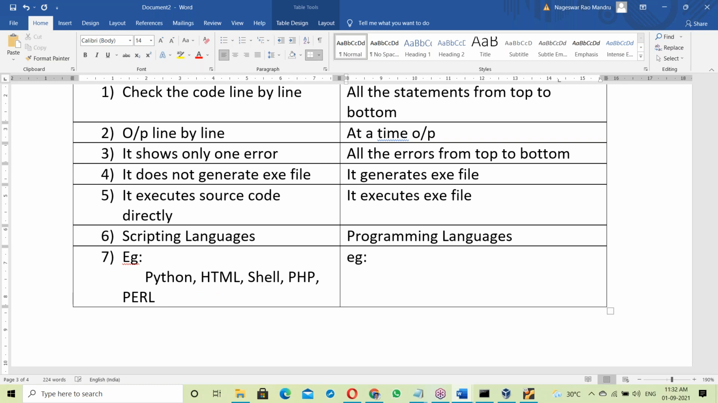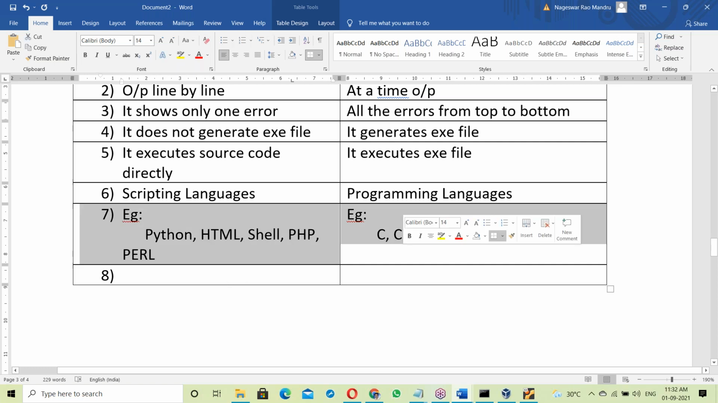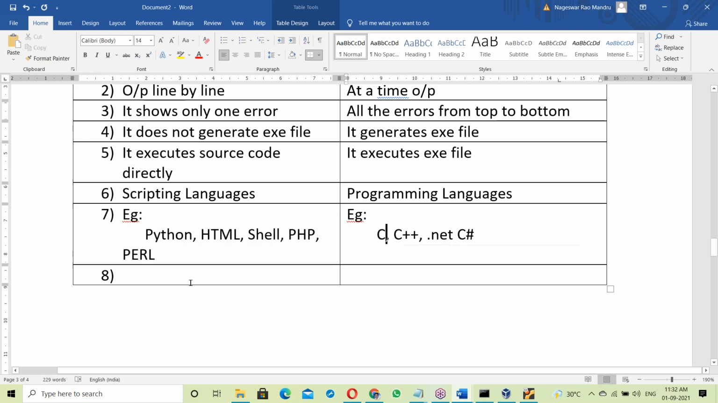Compile based examples. C language, C is compiler based. Next, C++ is compiler based. Next, .NET C# is compiler based. Okay. What is Java? Is it compiler or interpreter? It depends on both, interpreter as well as compiler. That topic we'll discuss next, about Java only.